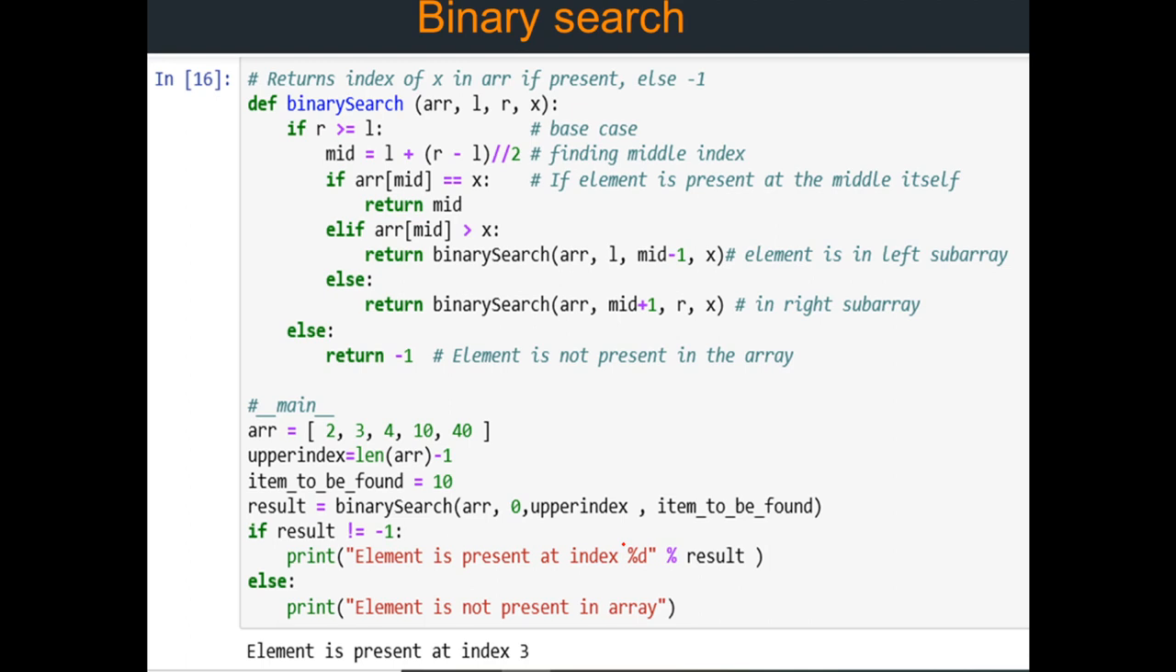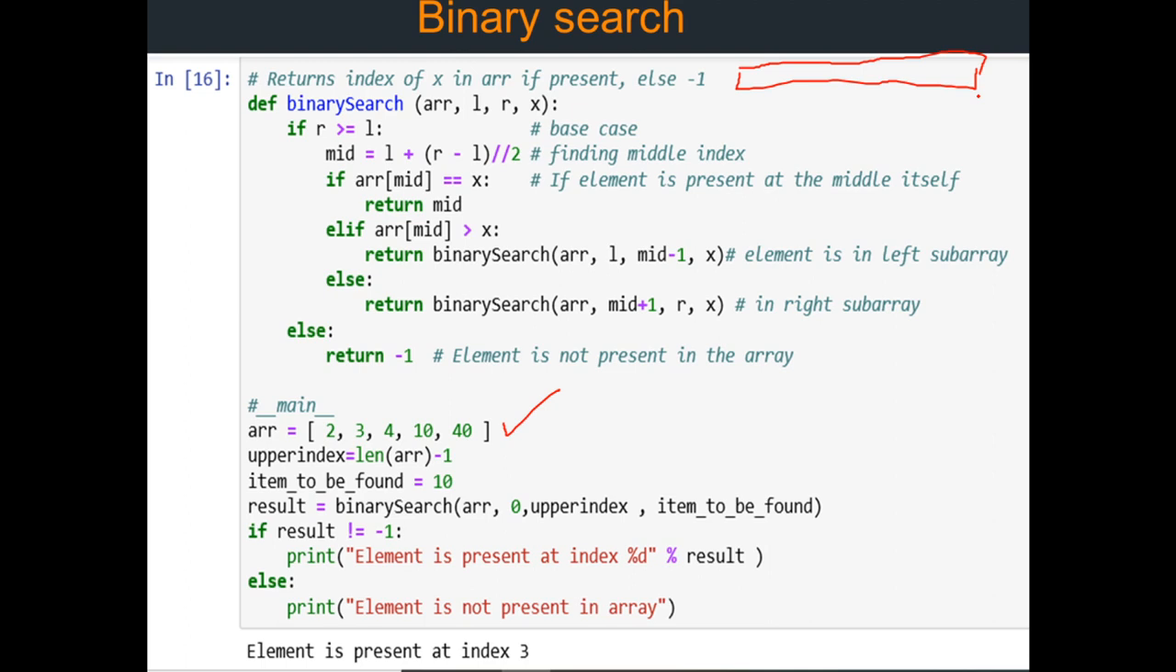Now binary search. What happens in binary search is that we take a list or array, and that array is sorted. We assume that it's sorted, okay? And in binary search, what we do is we try to search for an element inside this array or list.